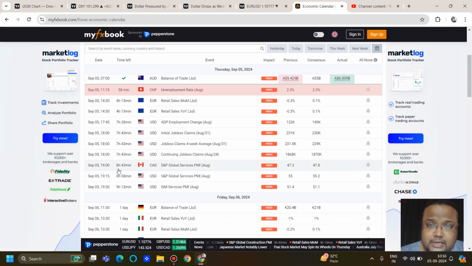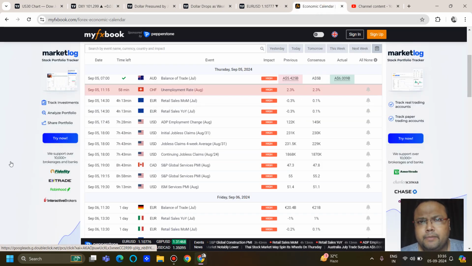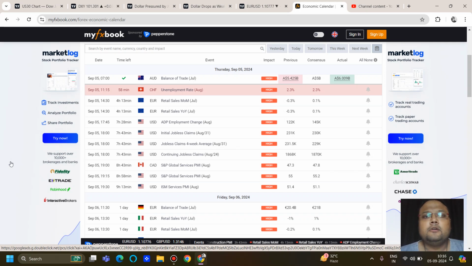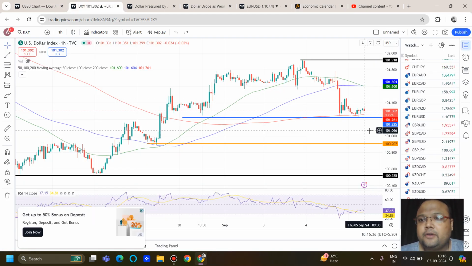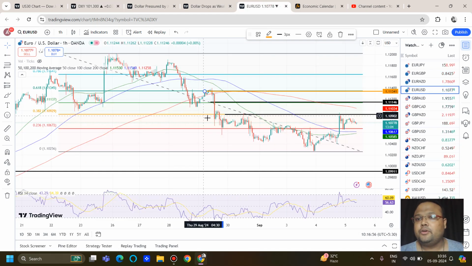During the US session, we have many news events coming up. If that brings volatility in the market, then obviously try to follow the trend. For example, if you see a big red candle on DXY, then obviously you need to take a buy on Euro USD, GBP, no matter what level you get. Because when fundamentals run the market, we traders can survive only by following the trend of the market, not by standing against it. Now let's look at the chart of Euro USD.